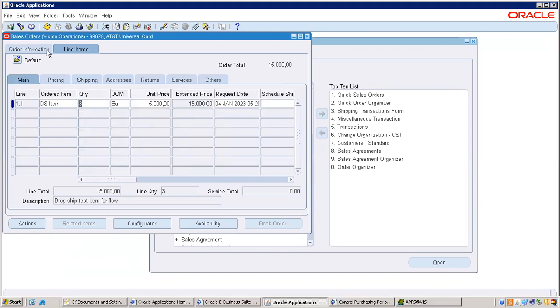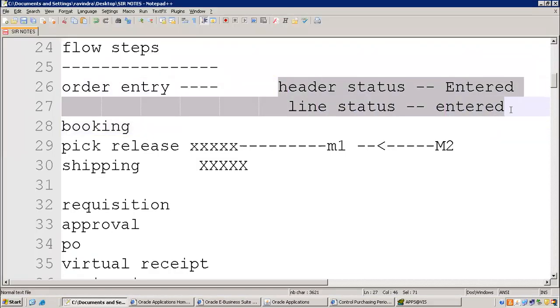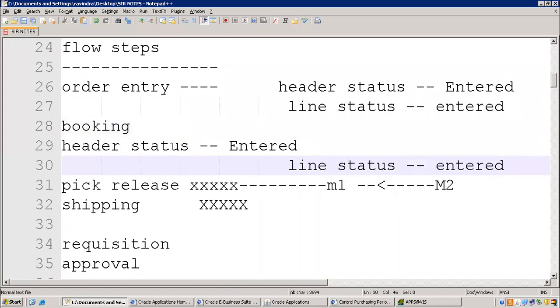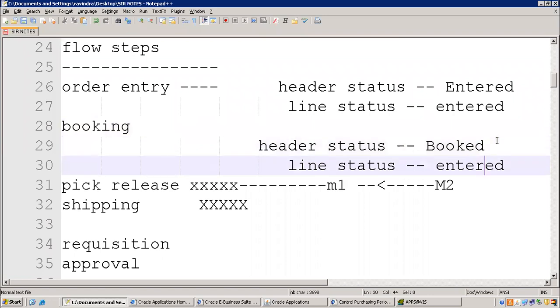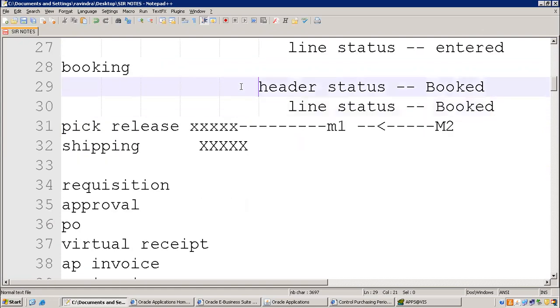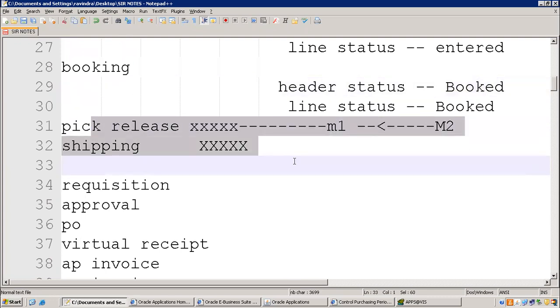Now next, two steps over, right? Here header level, line level, as I mentioned. Instead of entered, at header level it is booked. Here also same, right? So at every level you have to see the status, header level as well as line level. Now pick release shipping we are not doing because we don't have stock.